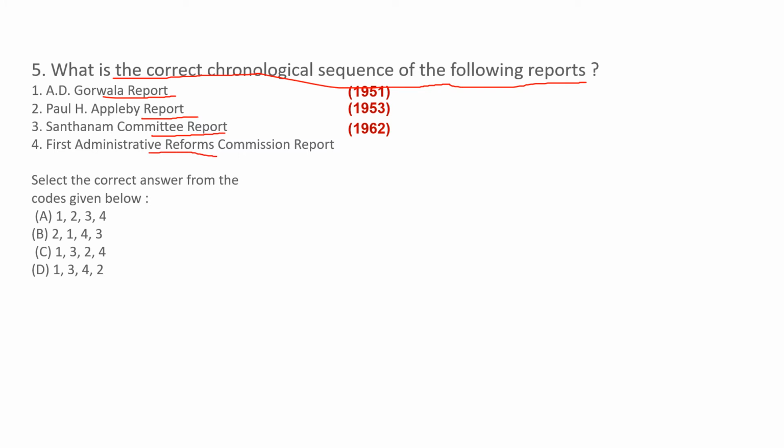First Administrative Reforms Commission report, 1966. Now, what will come in sequence? In sequence, all are in proper order: first, second, third, fourth. So what is the correct option here? The correct option is A.